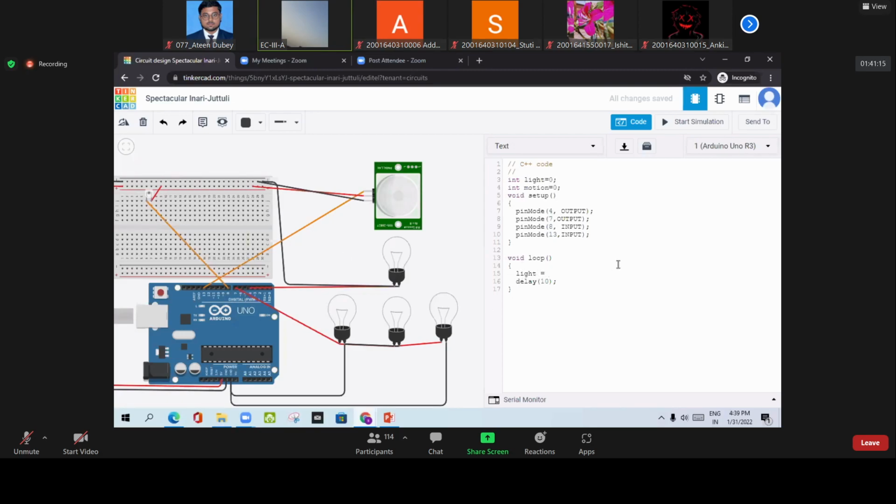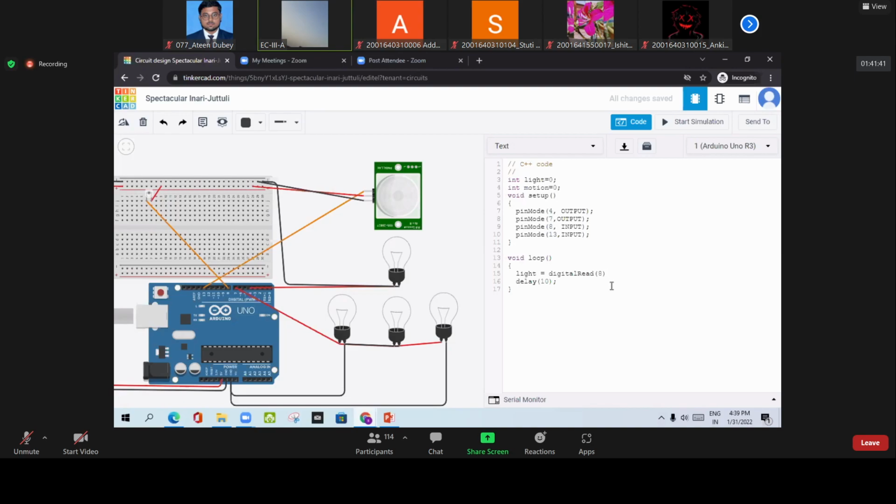I am writing digitalRead, because without that we cannot read the signal, and simply I have written the pin number, which is pin number 8. Clear? So light equals digitalRead of pin number 8.